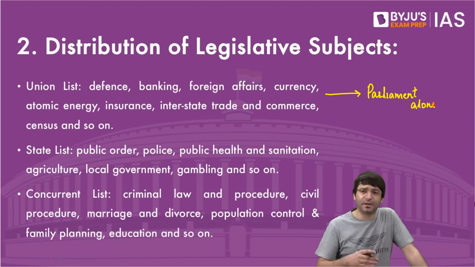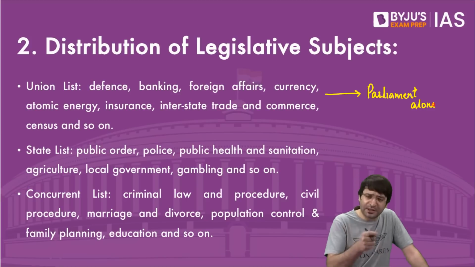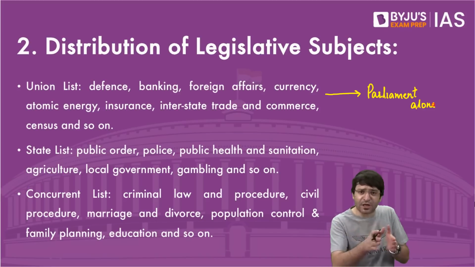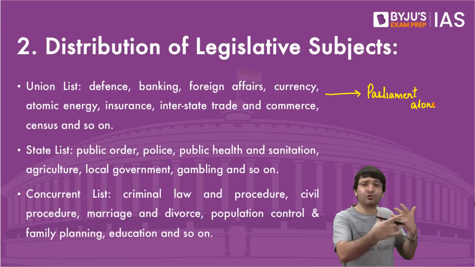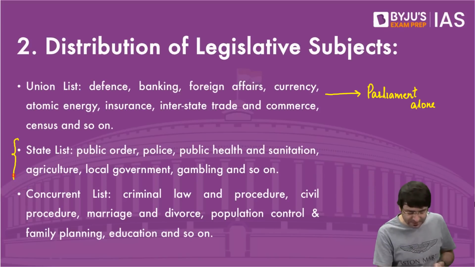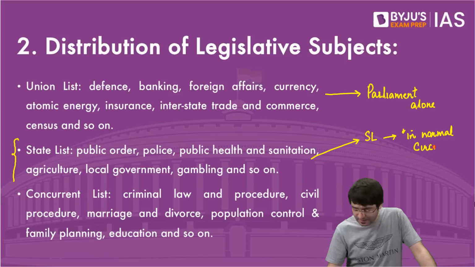For example, defense, external affairs, communication, banking, insurance, extradition. On all these matters, Parliament alone has the power to make a law, which means the Constitution has distributed legislative subjects to Parliament, to state legislatures. But there are items mentioned in the state list where state legislature, that too in normal circumstances, has the power to make law.